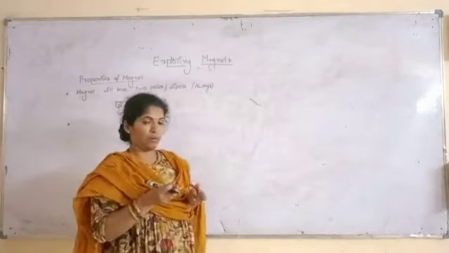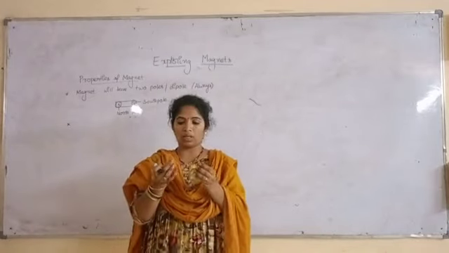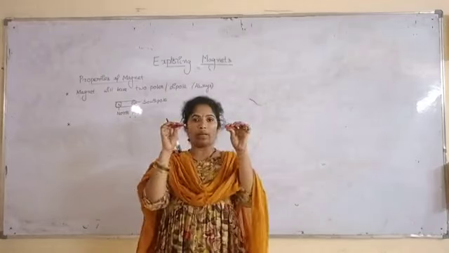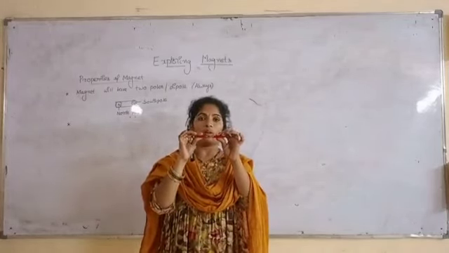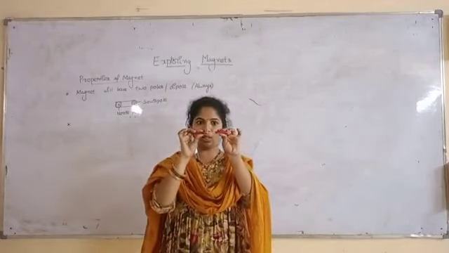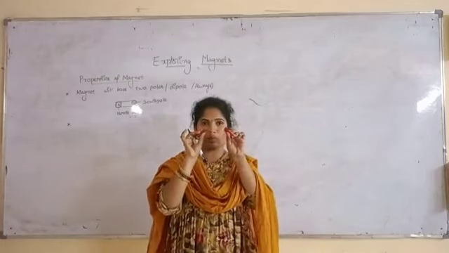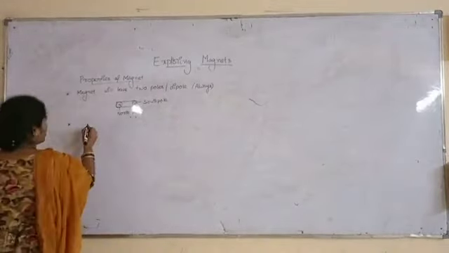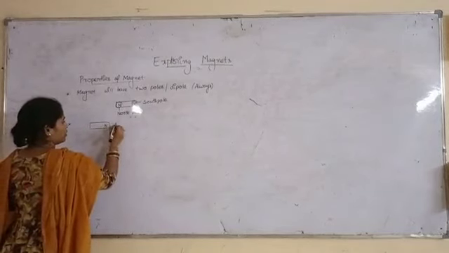Now, if I take two magnets, north, north, and bring them close, see whether they are attracting? No. If I change the direction, now it is south and it is north, and they are attracting. These are unlike poles: one is north and the other is south.